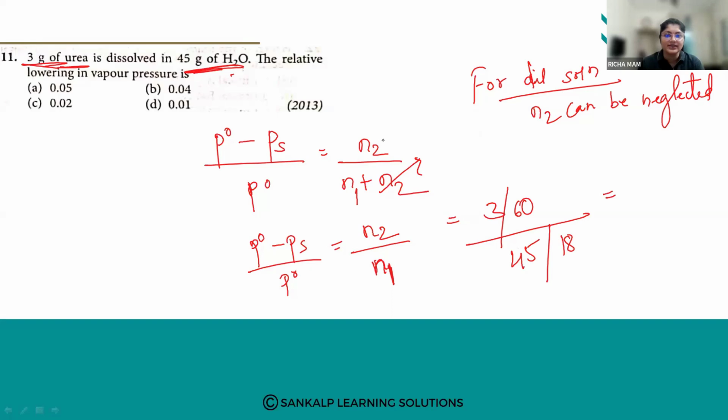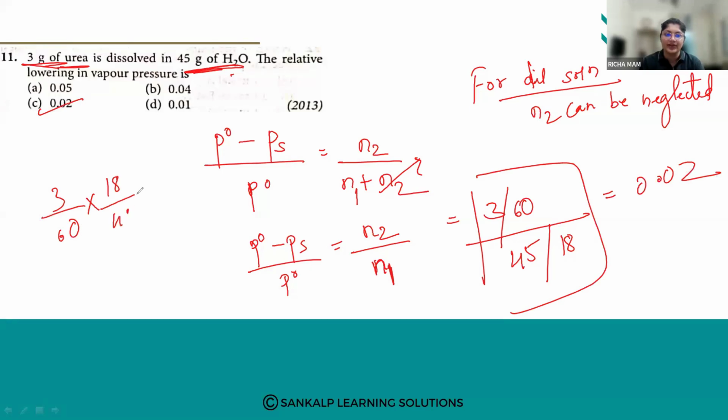Raya has answered it as C. Has also answered it as C. What is the answer? Yes, C is the correct answer. Shri Varuni has also answered it as C, and C is the correct answer. After solving this, 3 by 60 into 18 by 45, 3 fives are 15, 3 into 18 divided by 60.